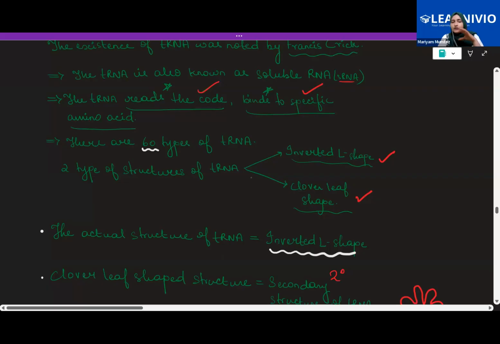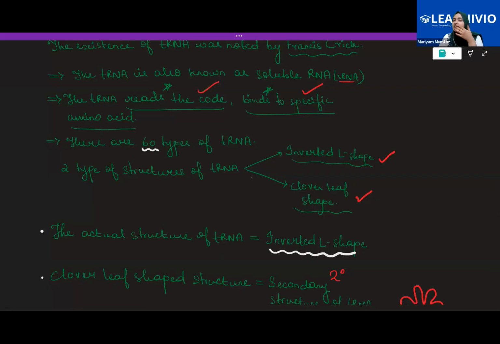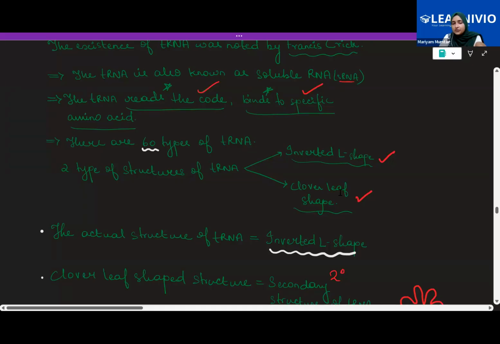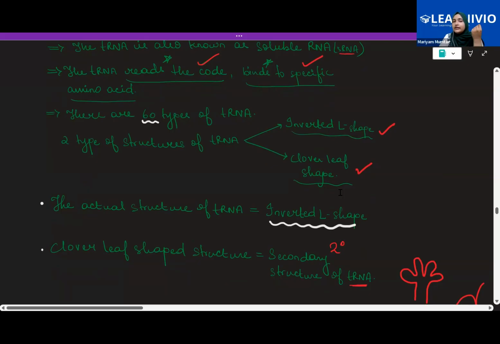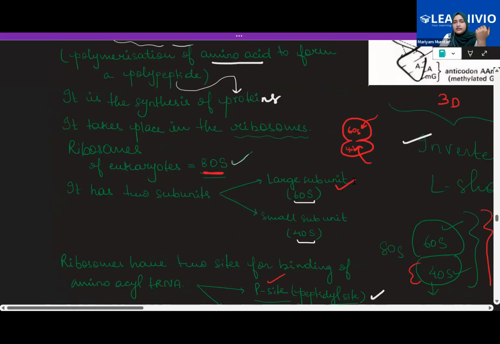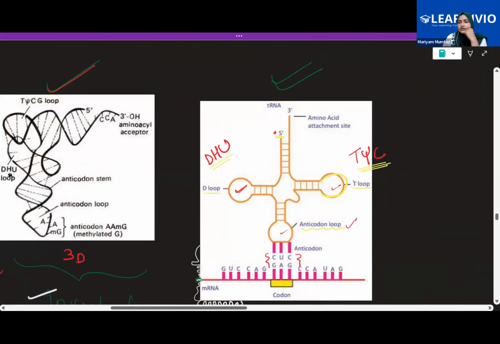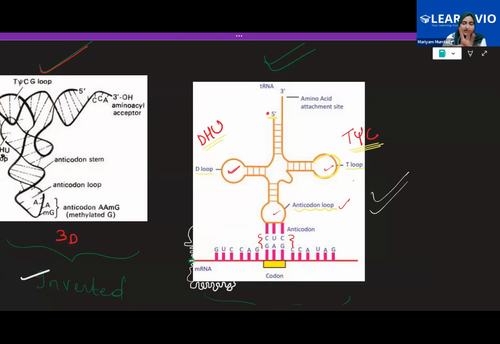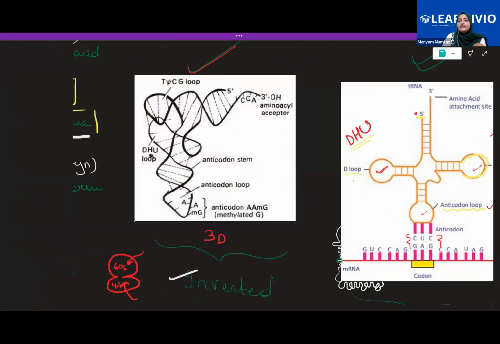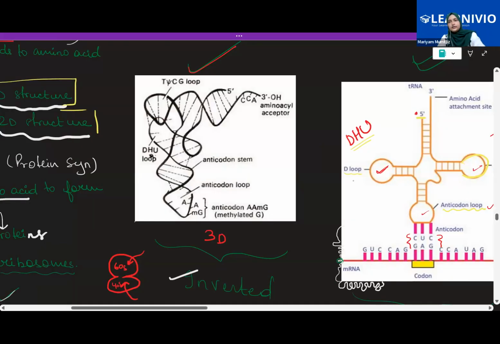And because we are going to study the structure of tRNA, tRNA exists in two forms. One is the inverted L shape, and the second is the clover leaf shape. When we talk about the clover leaf shape, this one is the secondary structure of tRNA, and the inverted L shape is the 3D structure. See this one, there is the picture. This one is your clover leaf shape. This is the one we study for ease of understanding. And the first one is your inverted L shape. You see it? It's like an L that is inverted.